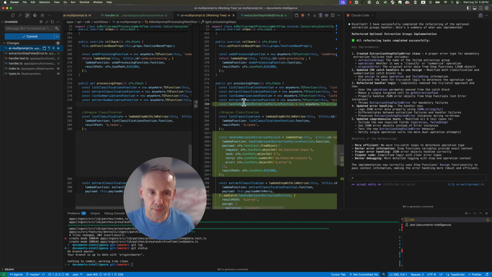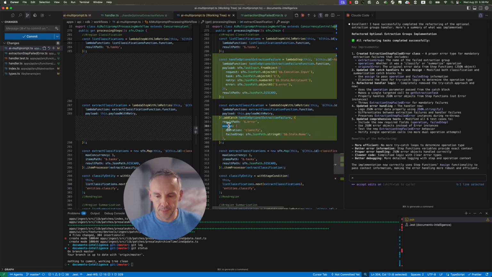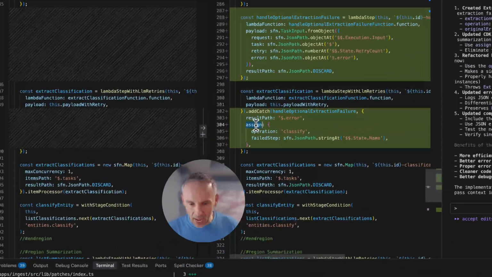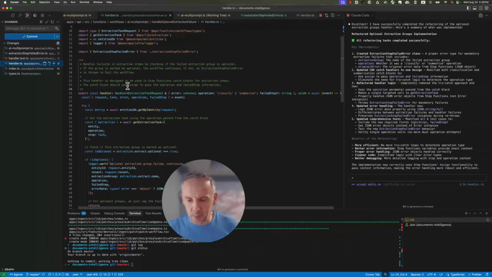Okay guys, so it did what I asked it to do. I'll show you quickly. It used assign. It understood what I asked. It passes in steps right from here, so there was no need to try catch and figure out which one it is. There are still a few things that I don't like, but this is way too much to prompt. I'll just clean it up, polish, and it's going to be ready to go.